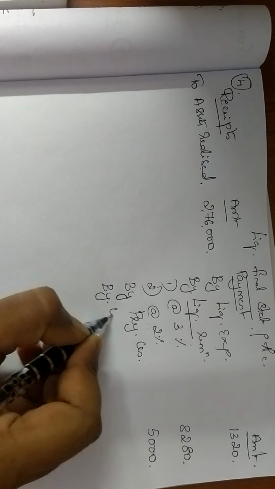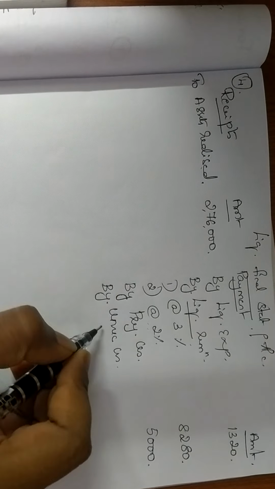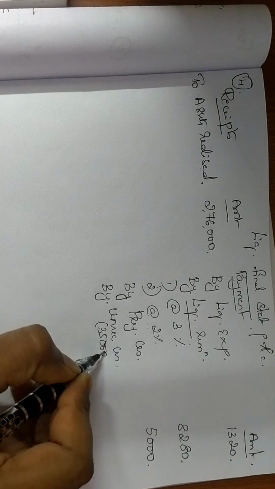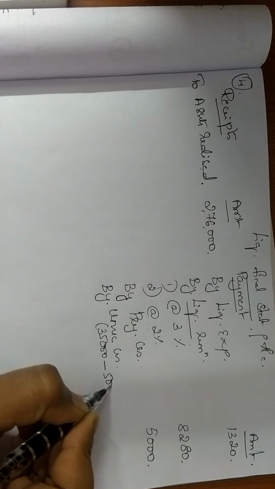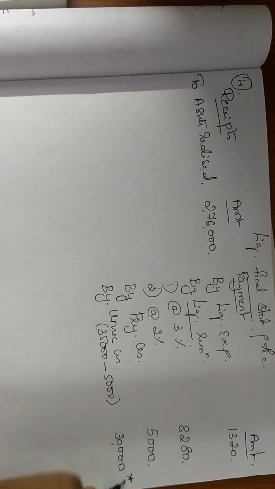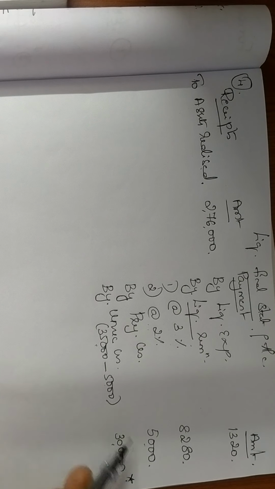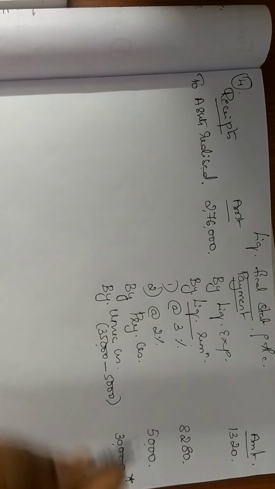Then I write unsecured creditors. Actually it is 35,000, but in that 5,000 is for preferential, so I write only 30,000 for unsecured. We cannot directly write 35,000 because 5,000 is for preferential creditors, so the remaining is for unsecured creditors.